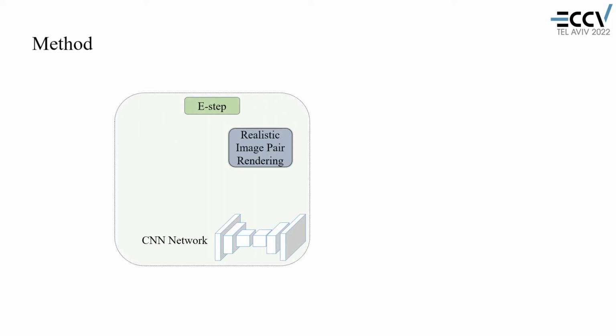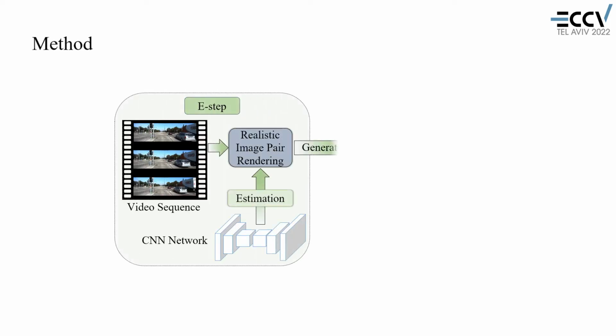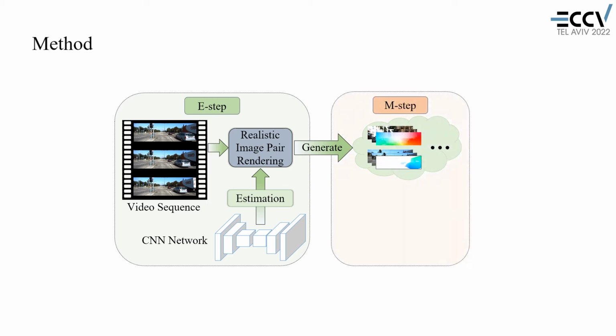Here is our EM-based learning framework. During the E step, we use an optical flow network and video sequences to create the training samples. During the M step, we use the generated data to train the optical flow network, which is used for data generation in the next E step. During the iterative learning steps, the capability of the flow network and the quality of synthesized dataset are gradually improved.